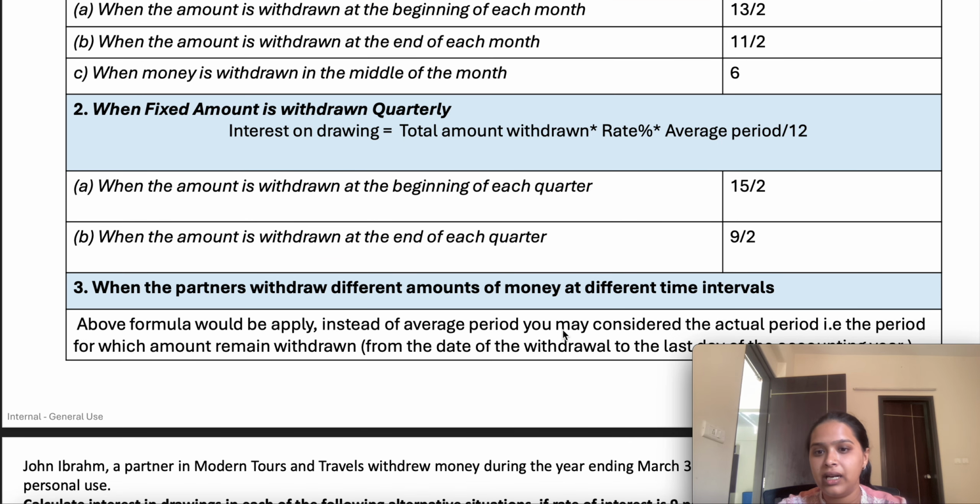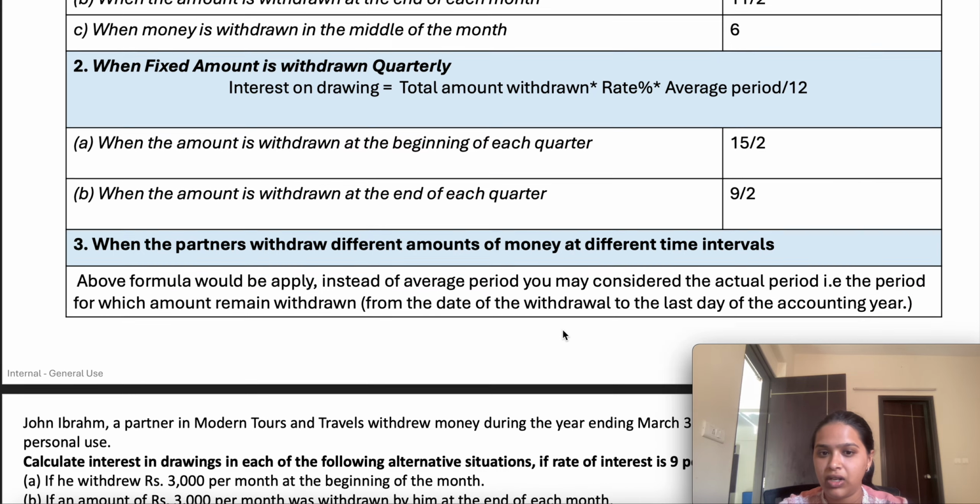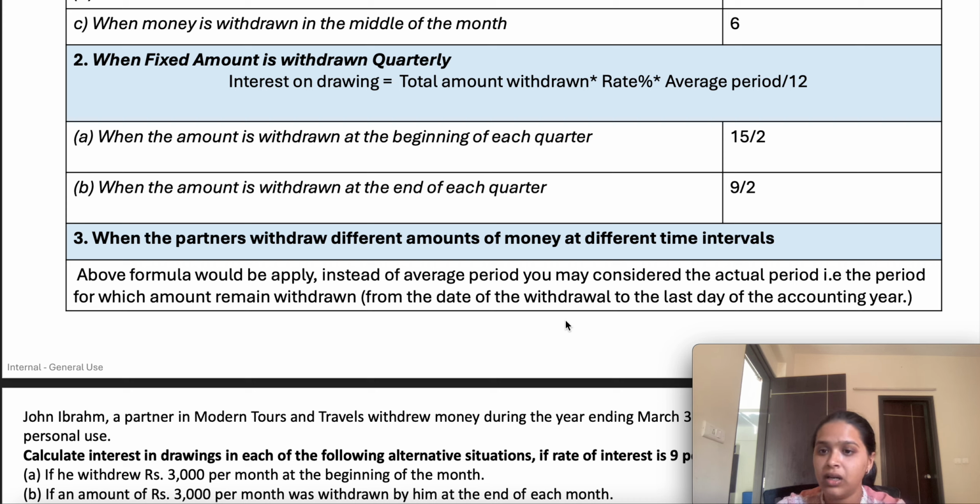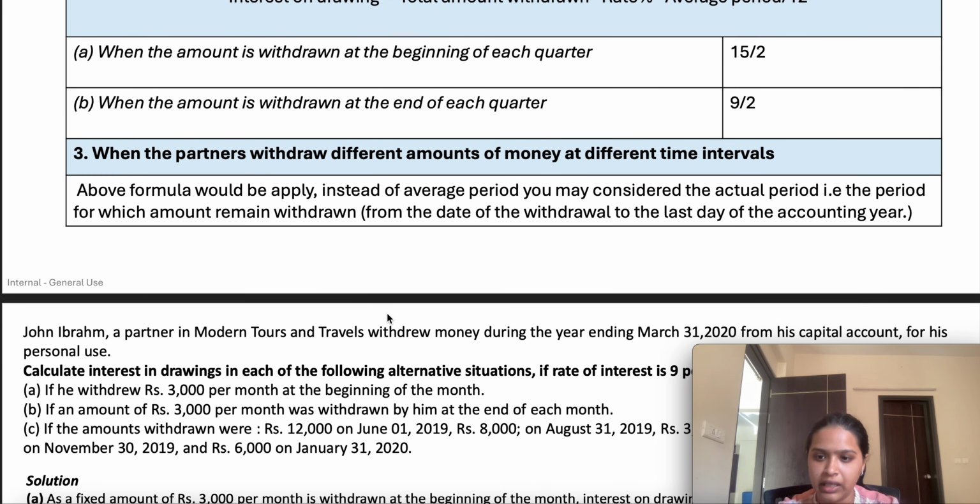And third, sometimes the partners don't have a defined frequency, and they can withdraw at any time. In that case, we need to apply the actual period instead of the average period, that is, the period for which the amount remains withdrawn. Say you have withdrawn some amount of capital on 1st December. It means the amount remains withdrawn for 4 months. So for the 4 months you have to compute the interest on drawings, that is, on the amount which is not available in the firm. So for those 4 months you will calculate the interest on drawings.